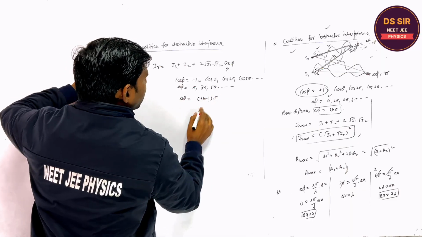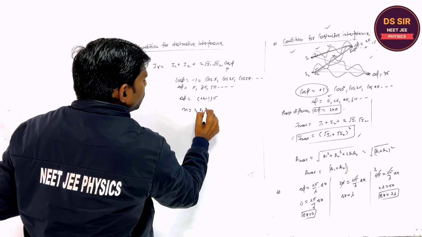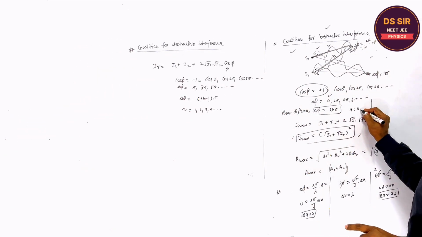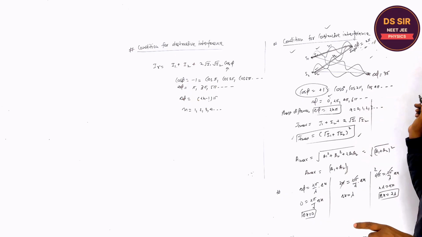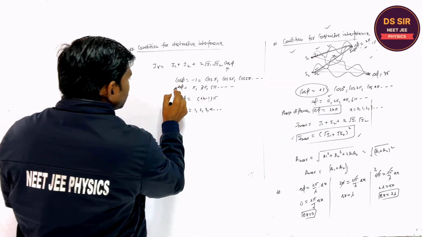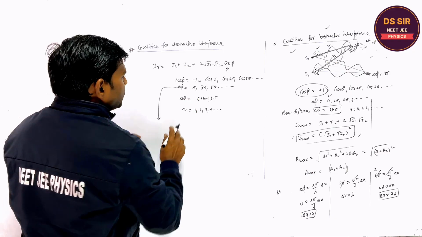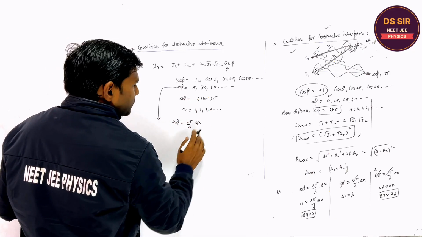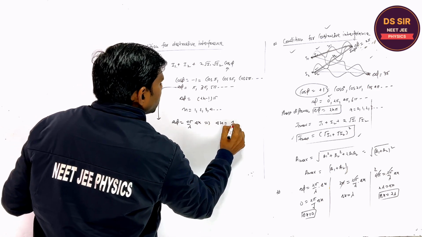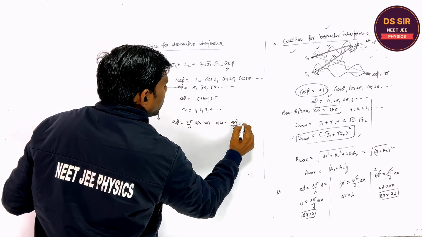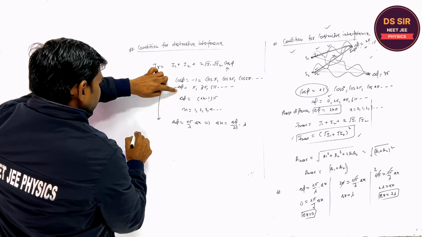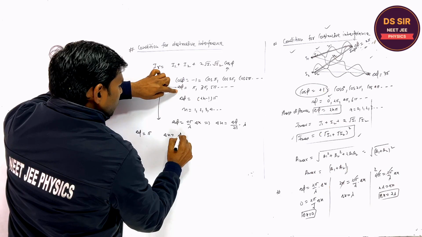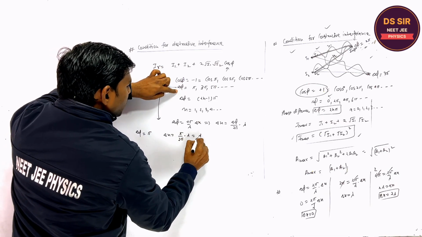(2n minus 1) pi, where n may be written as 1, 2, 3, 4. Here if it is 2n pi, n may be written as 0, 1, 2, 3, like that, right? And corresponding path difference you tell. Delta phi is equal to what? 2 pi by lambda into delta x, or you may write delta x is equal to delta phi upon 2 pi into lambda. So if delta phi is equal to pi, what is the delta x? Pi upon 2 pi into lambda is equal to what? Lambda by 2.